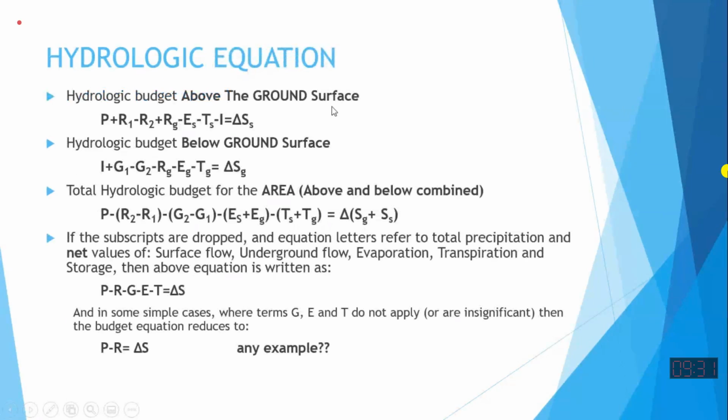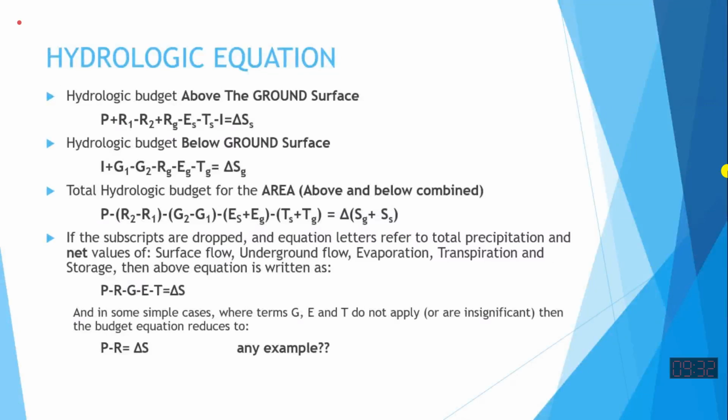for the system above the ground surface, for the system below the ground surface, and then we can combine them together, and that will be a hydrological budget equation for the complete system. If you understand this, you can write a budget equation for any problem assigned to you. For example, in a farm field, so much water is applied, so much water is released, going out of that farm. Infiltration is negligible. Tell me how much is evaporation.